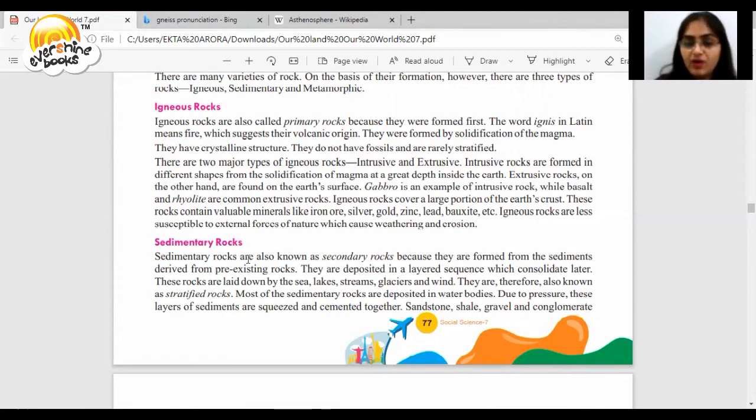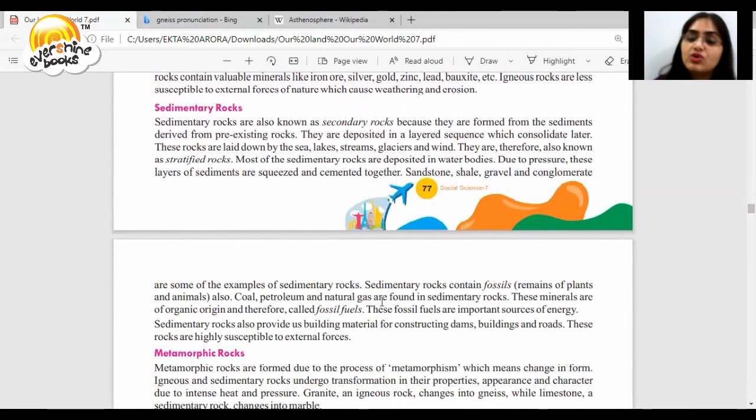What about sedimentary rocks? They are known as secondary rocks. Why? Because they are formed from the sediments derived from the pre-existing rocks. They are deposited in a layer sequence which consolidate later. These rocks are laid down by the sea, lakes, streams, glaciers, winds, etc. They are therefore known as stratified rocks. Most of the sedimentary rocks are deposited in water bodies. Due to pressure, these layers of sediments are squeezed and cemented together. Sandstone, shale, gravel, etc. are some examples.